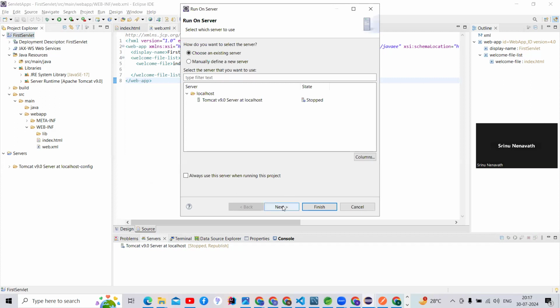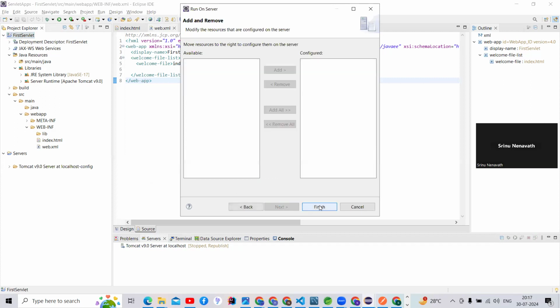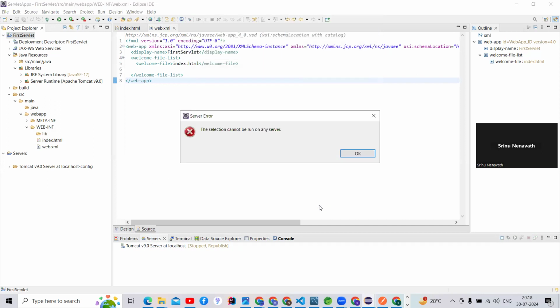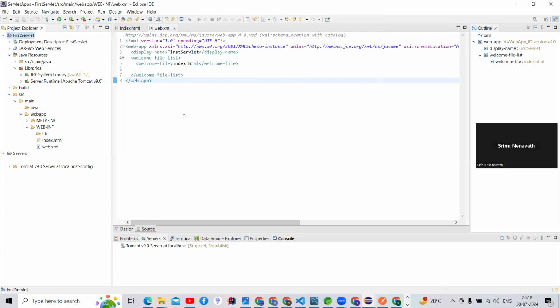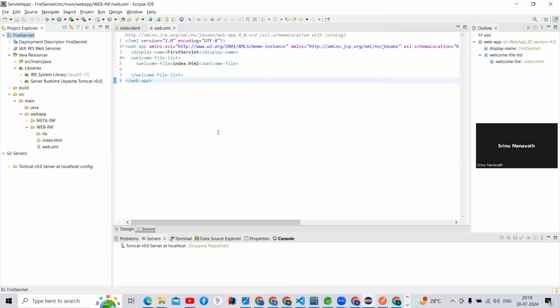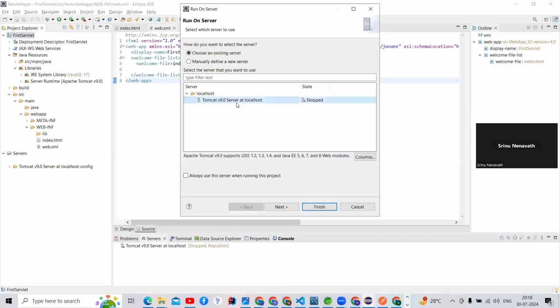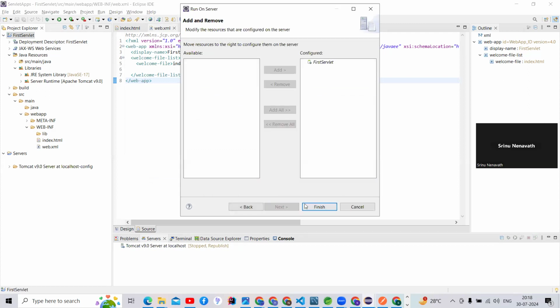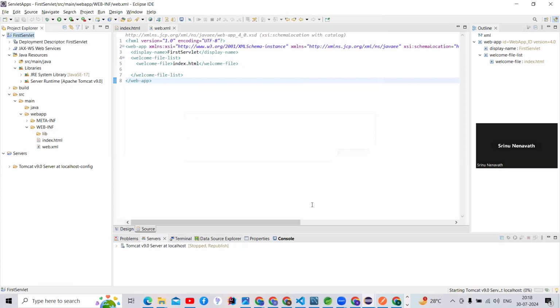Guys, this is the way. The selection cannot be run on any servers. So what we have to do? Right click, run on server. We should select here, guys, there is a Tomcat server. Our application should run on that Tomcat server, first application only, first servlet.